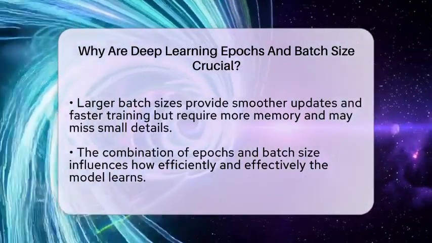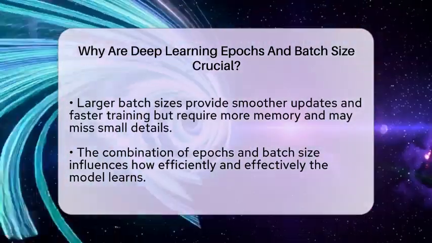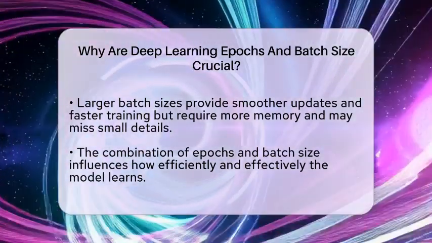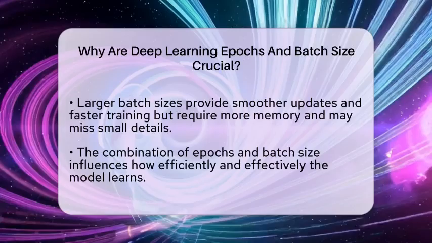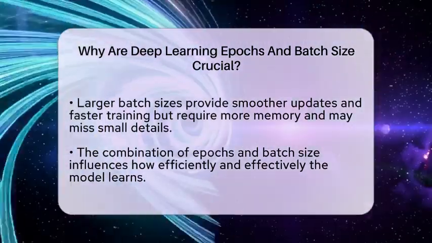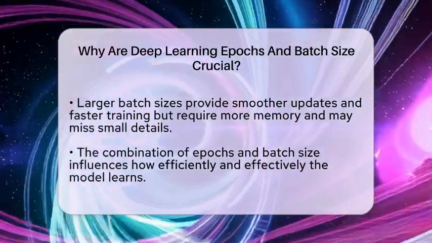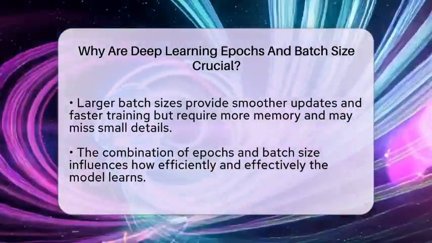Both epochs and batch size work together to shape how your model learns. More epochs mean more chances for the model to improve, while batch size controls how much data it processes at once. If the batch size is too small, training can be slow, but the model might learn more detailed features. If it's too large, training speeds up, but the model might miss some finer points.